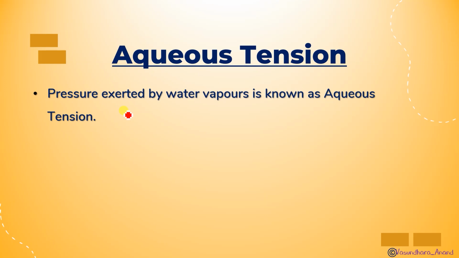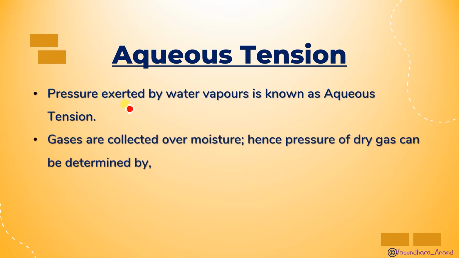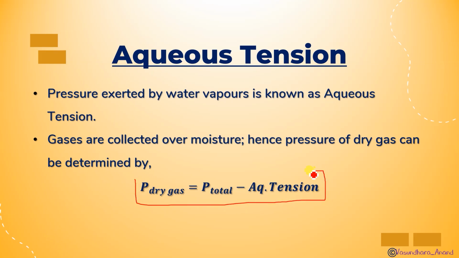So if I have to know the exact pressure applied by the dry gas, I have to subtract this aqueous tension from P total. Then we will get the pressure of the dry gas. So gases are collected over moisture, hence the pressure of the dry gas can be determined: P dry gas is equal to P total minus aqueous tension. Here P total means the pressure of the gas plus the pressure of water vapors.